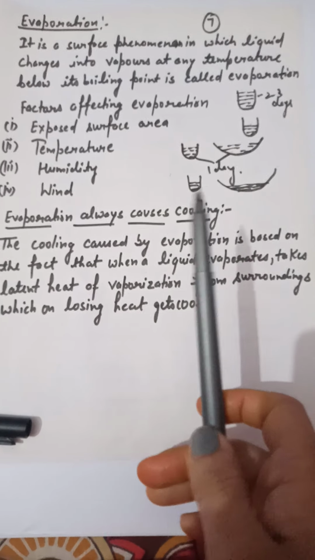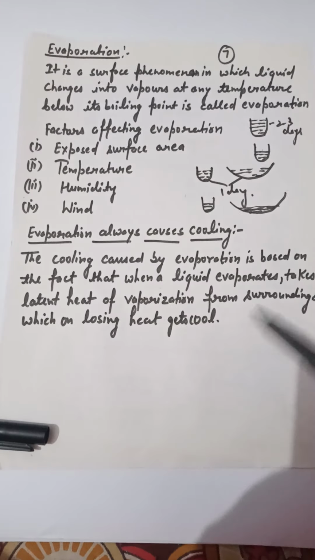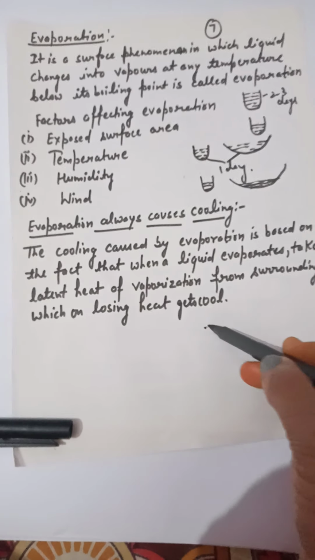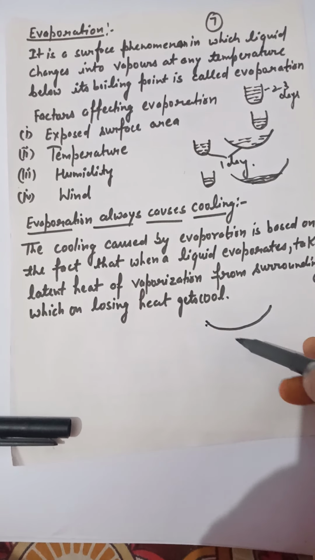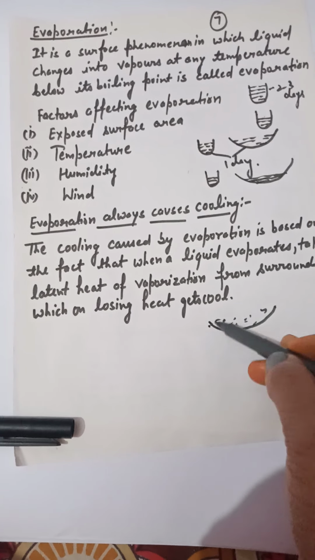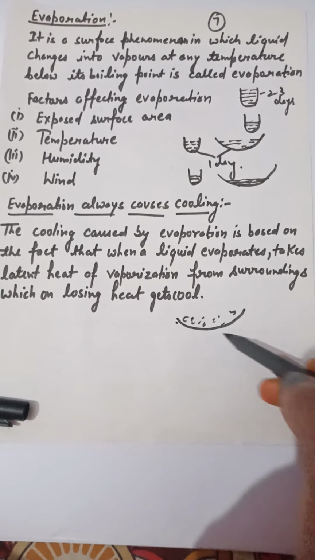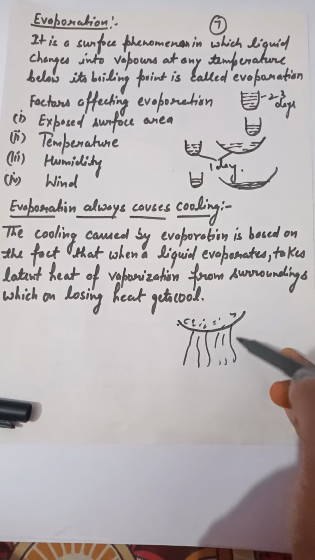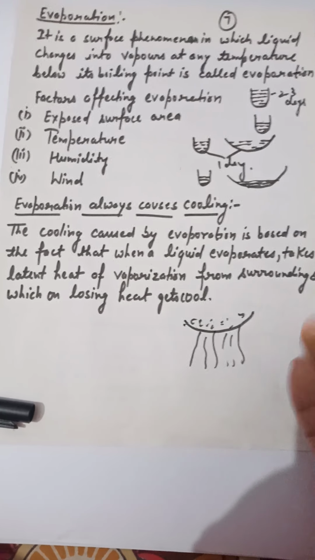Now another example, suppose we have a pan and we are applying heat, and we spread some water inside it. When we give some heat to it, we will see that the water particles are getting removed from the pan.